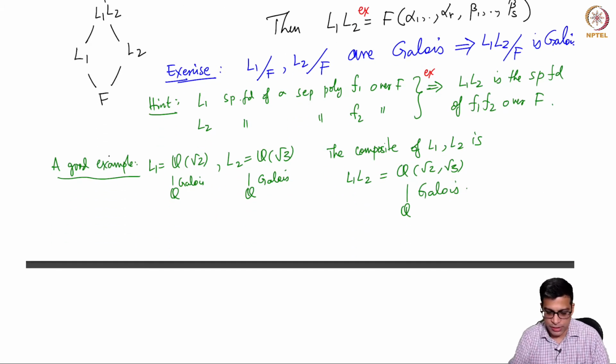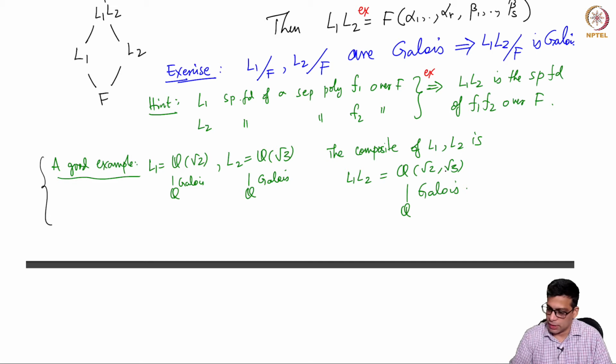Okay, I already wrote this. This is new. A good example, in fact the typical example that you have to consider, is if L1 is Q adjoined root 2 and L2 is Q adjoined root 3. Then all you need to take for the composite is Q adjoined root 2 comma root 3.